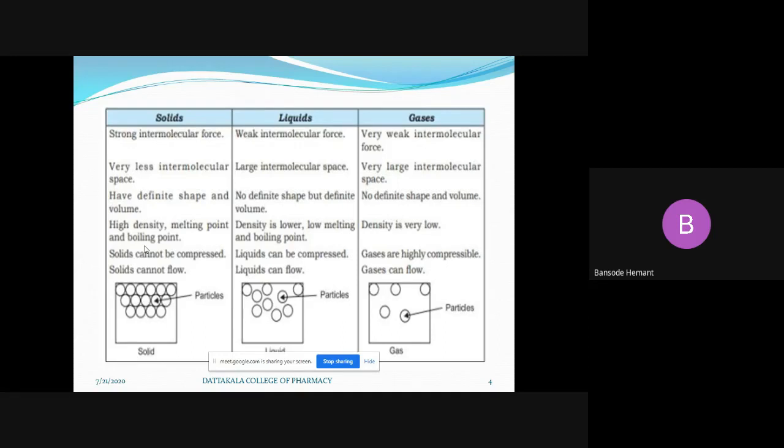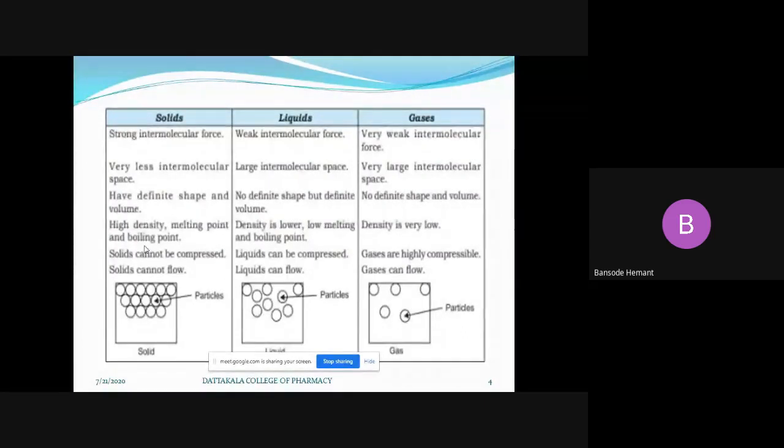As these are in a compacted form with stronger force of attraction, more molecules, more quantity, will be present in less volume, so it will show a more dense nature. That's why the density of the solid is more, because of the stronger force of attraction and the less distance between the molecules.